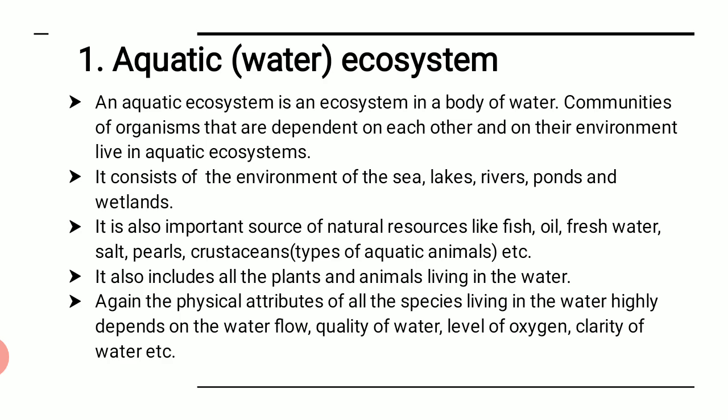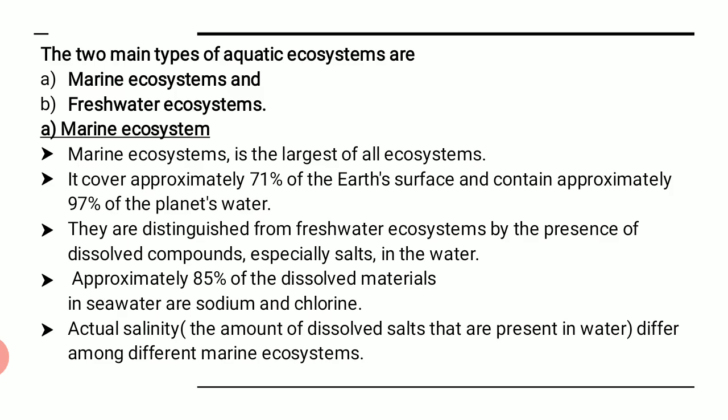That means whatever species live in this aquatic ecosystem, their physical attributes, their build, their way of living and their lifestyle highly depend upon the water flow, what type of water flow they require and in what they can survive. The quality of water depends on the level of oxygen that is available. It also depends on the clarity of water. So on these factors the whole ecosystem, or the species in the water system, are dependent. Let us go to the detailed study of the aquatic water system.